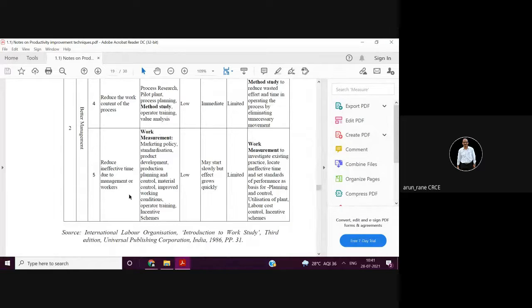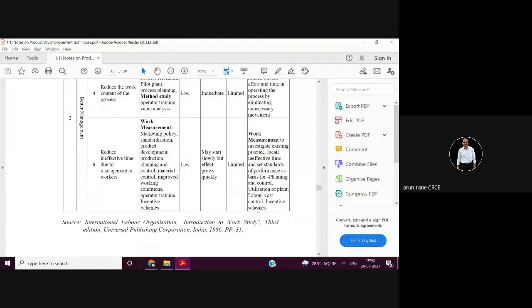Out of all this, time study is most important in work measurement. So what work measurement does is investigate the existing practices, locate ineffective time, that is idle time, set SOPs, standards of performance, and it sees that plant utilization is higher.